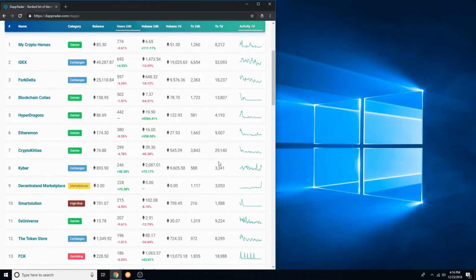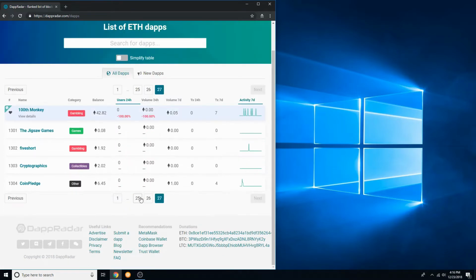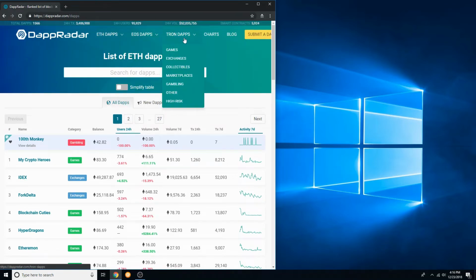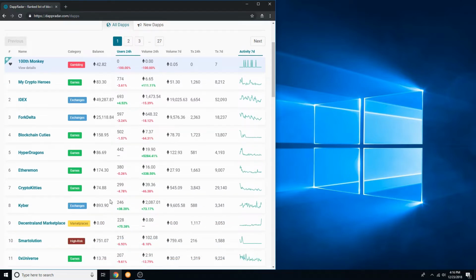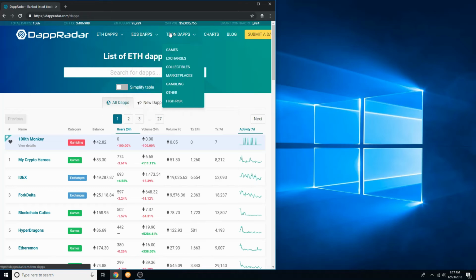And you see, as you scroll down, you're going to see about 1,300 total dApps, which is by far the most between Ethereum, EOS, and Tron. But when you look at the user base, it's actually concerning when you see their best apps don't even have 1,000 users. And not to say that EOS or Tron really has significantly better, but in terms of some asset class that has billions of dollars invested in it, that's almost a little disappointing.